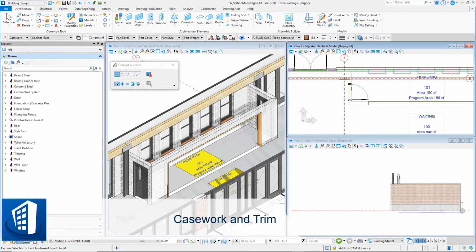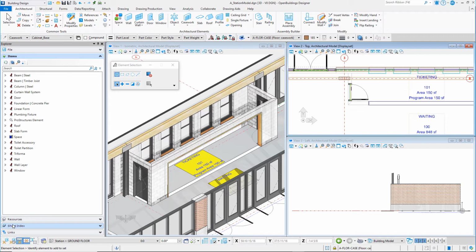In this session, you will complete the ticketing area by adding casework detail. You will add some under-counter cabinets from the casework library and a wood counter and trim using the profile tool. Select the casework tool.